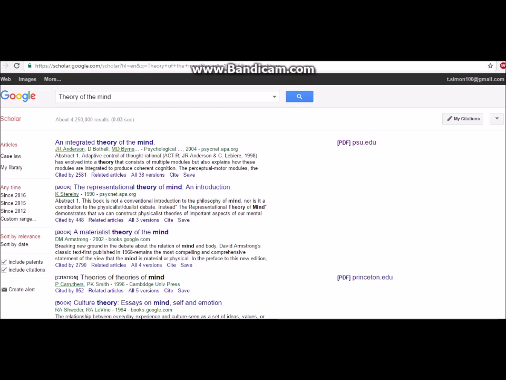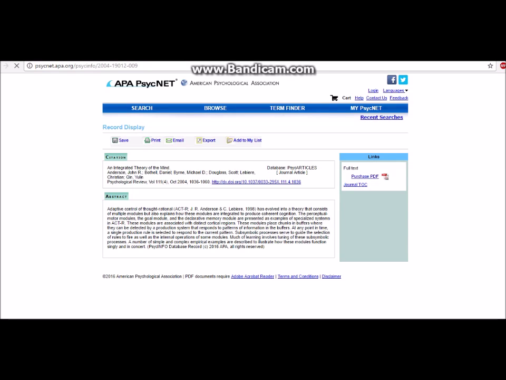Now if you click on the articles shown on the left hand side, those are articles that are accessed through payment. So we're going into one, and it's coming up in a second. 5, 4, 3, 2, 1. Right, and here we are.